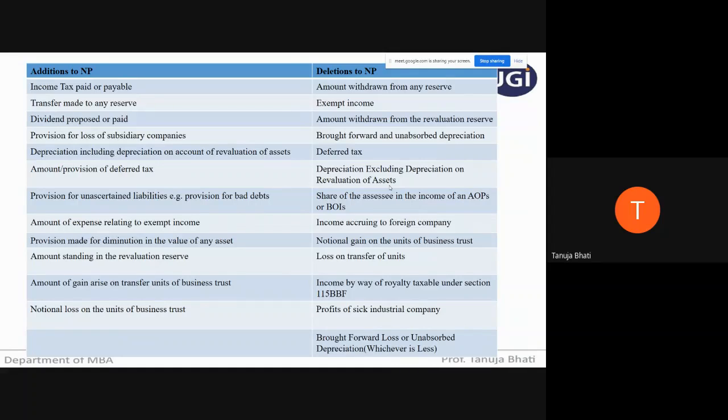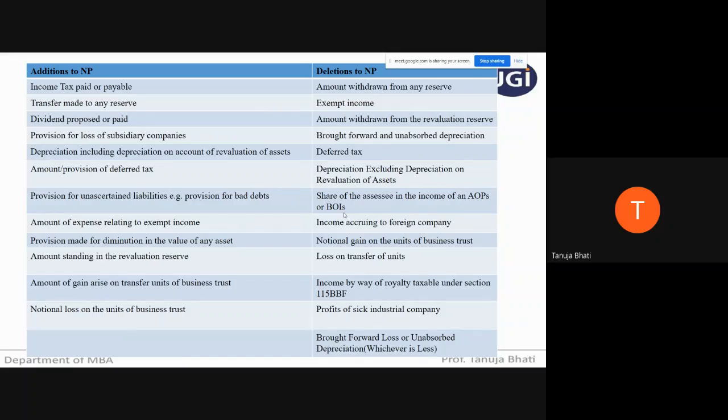And then brought forward loss or unabsorbed depreciation, whichever is less, is to be deleted from the net profit. These are the most frequently asked ones.